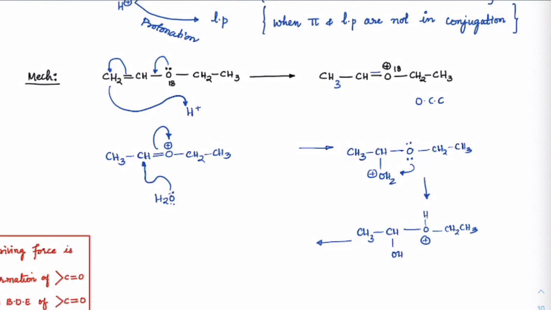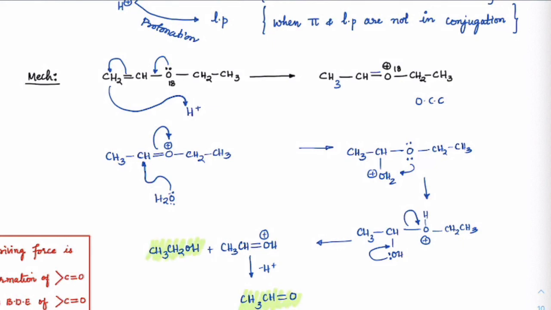Got it? And now because that becomes a good leaving group, the lone pair on oxygen pushes as a pi bond here and this group will leave. So what do we get here now? We will get this as CH3, CH2, OH plus CH3, CH double bond, OH plus. It is in acidic medium, deprotonation will take place and we will get CH3, CH double bond O. So basically we are ending up with an aldehyde form and an alcohol form.